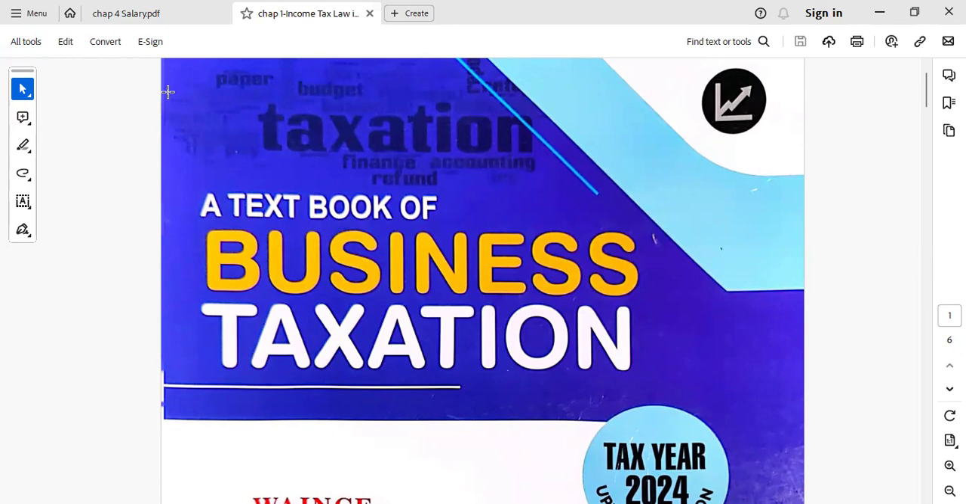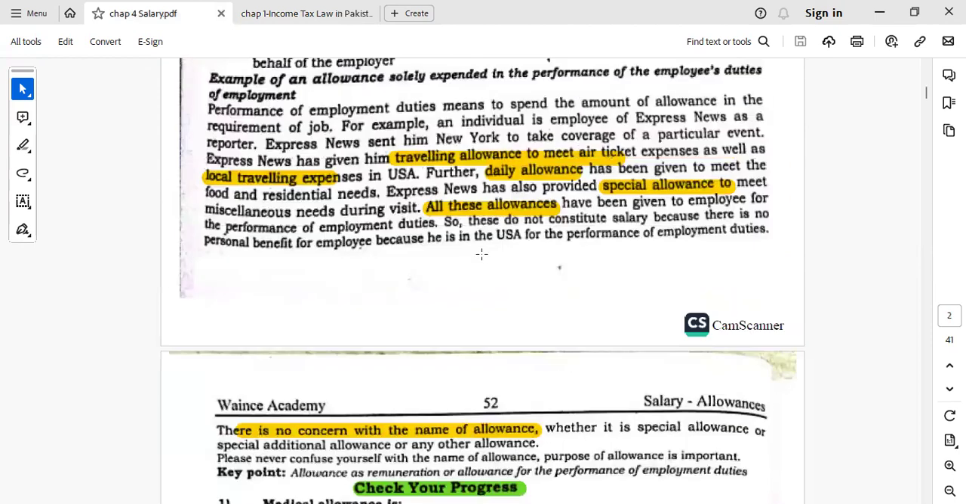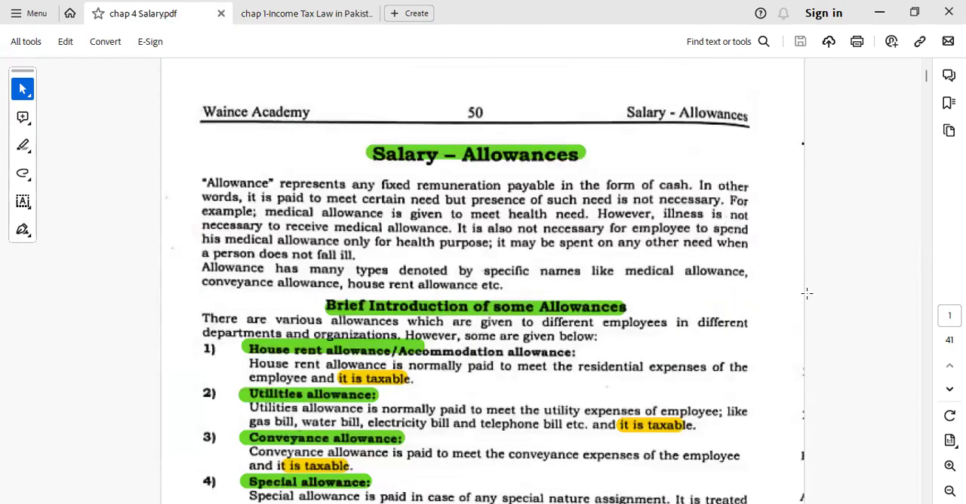Today we are going to discuss our last part of the business taxation course for the midterm exam, and that is the salary part. Remember that for the exam preparation, you have to prepare this part. Let me tell you in advance that this lecture will comprise two parts of the salary chapter, and both parts are very important with respect to the midterm exam.